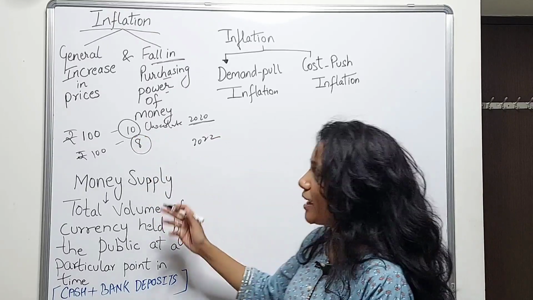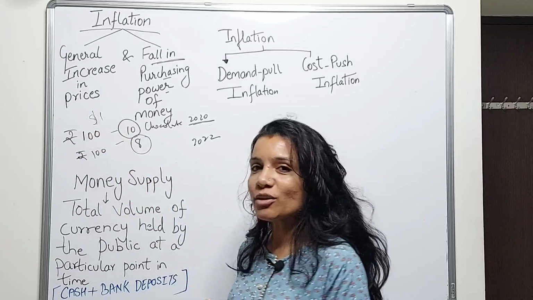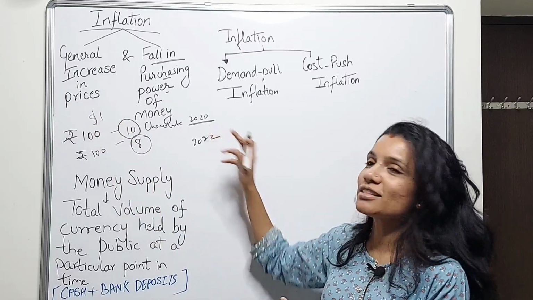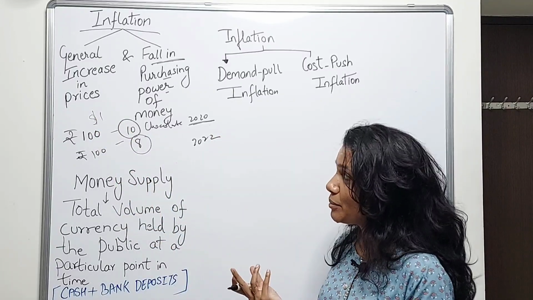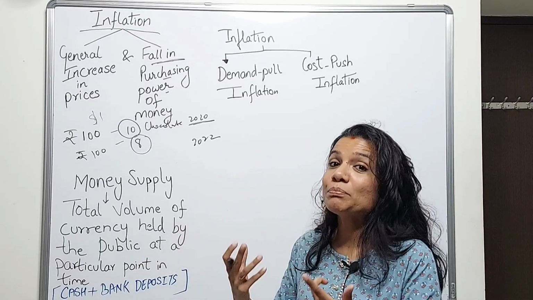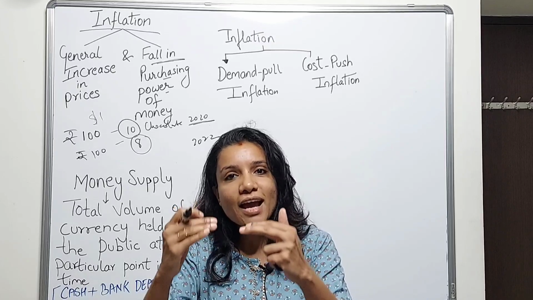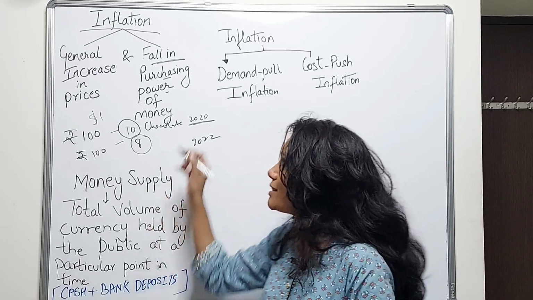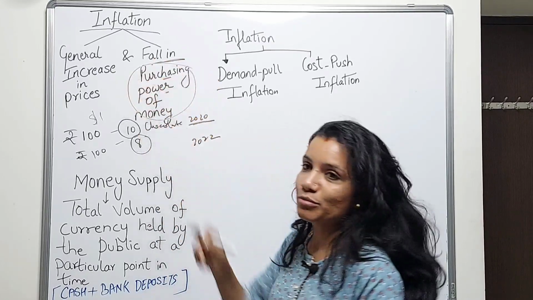Now the same thing applies to dollars. Let's say for $1, I could buy 10 chocolates in 2020. Today, I'd be able to buy only 8 chocolates for $1, which means the purchasing power of the dollar has fallen. So this is the meaning of purchasing power of money.